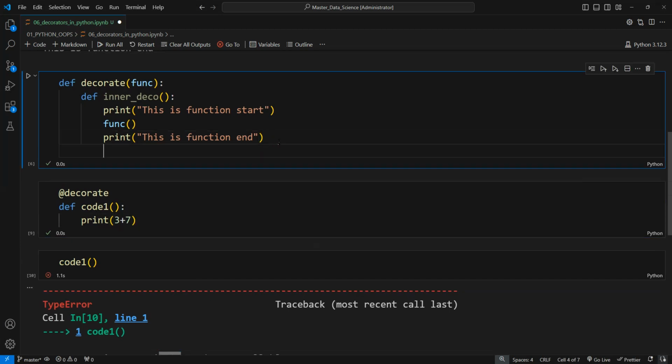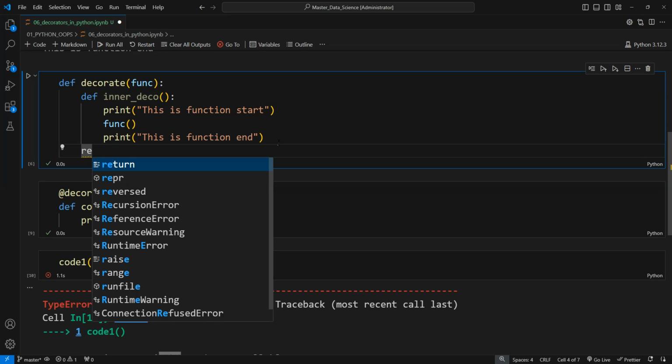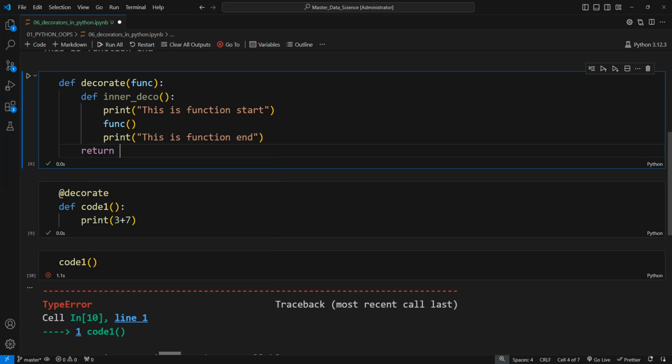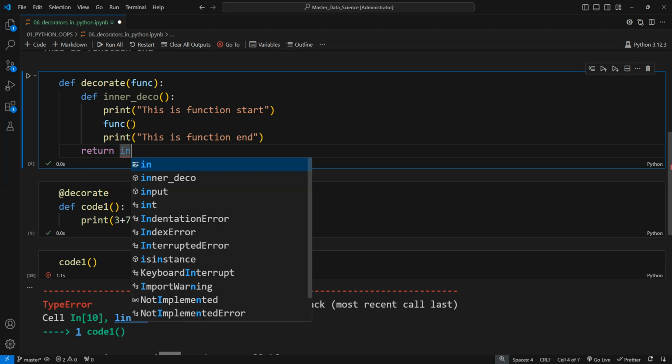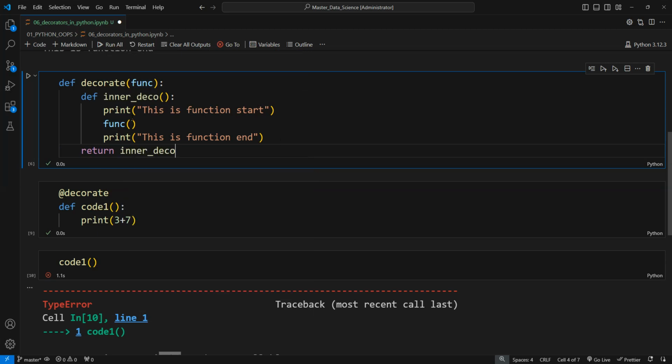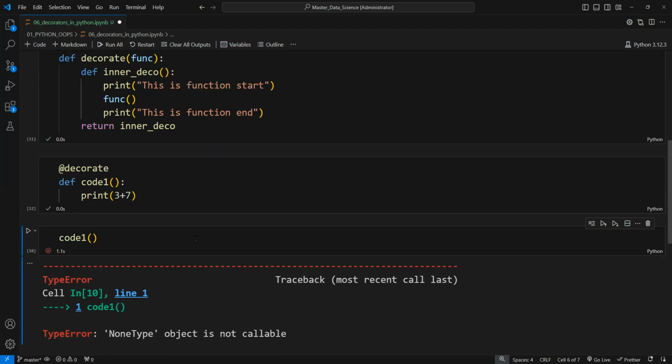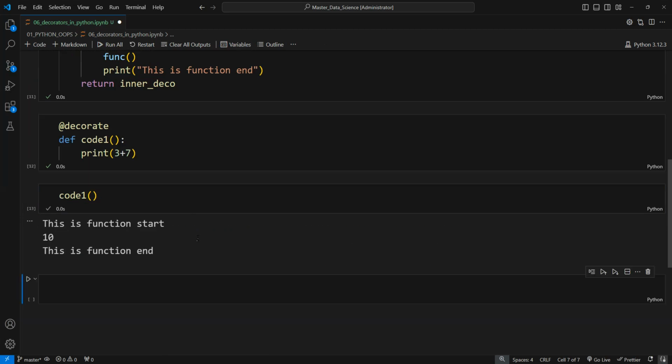So let me just return this function as well, because we had not returned any statement. So what will it return? For this purpose we are going to use return to return the output for our function. Now let me again execute this piece of code, and now again let me execute this piece of code.